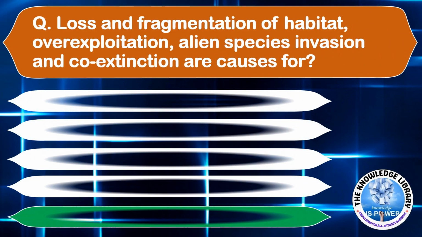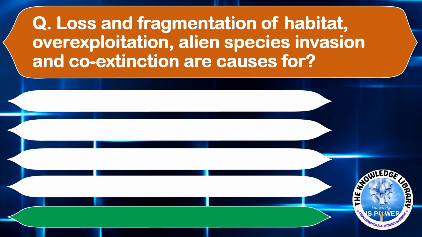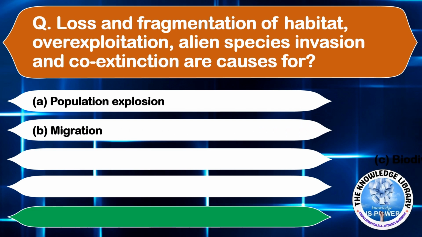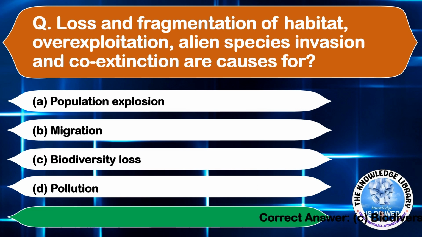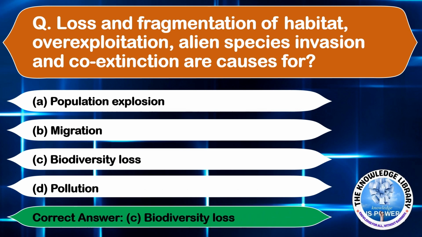Loss and fragmentation of habitat, overexploitation, alien species invasion, and co-extinction are causes for option A, population explosion, option B, migration, option C, biodiversity loss, and option D, pollution. The correct answer is option C, biodiversity loss. Moving on to the next question.